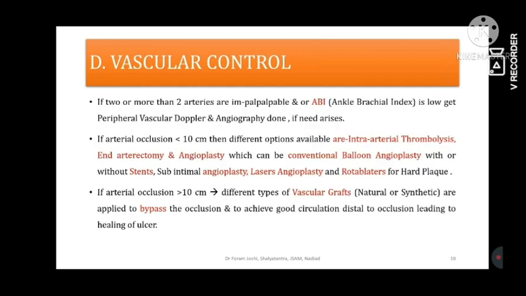Then vascular control. Vascular control can be assessed with the ankle brachial index, and another one is the active pulsation. Whether the wounded part is in the distalmost area or in the central area, the peripheral arteries and pulsation can be checked by the palpation method.